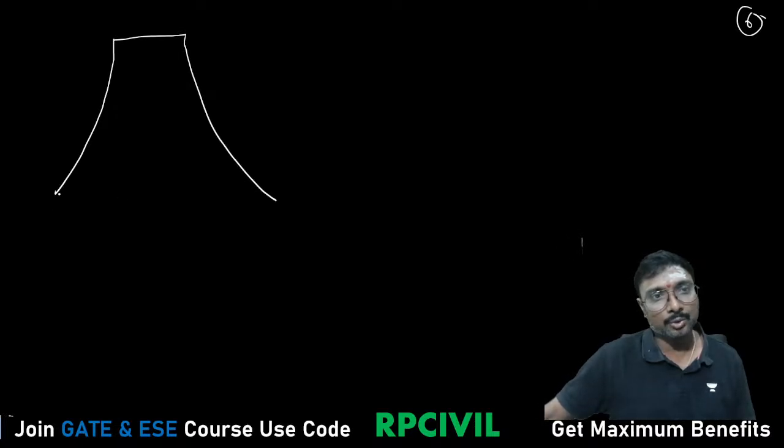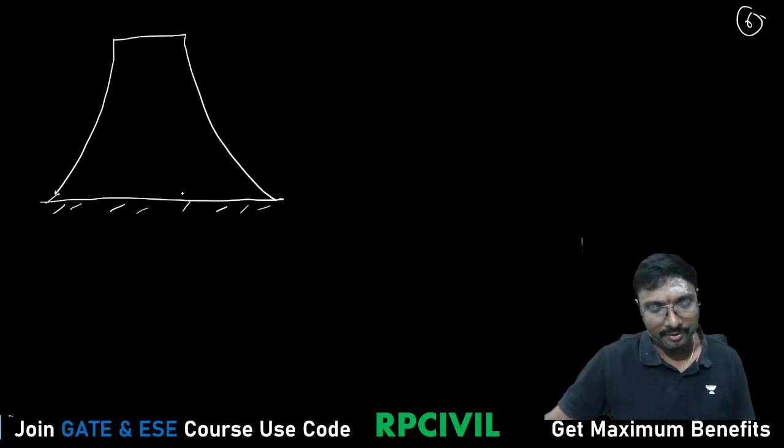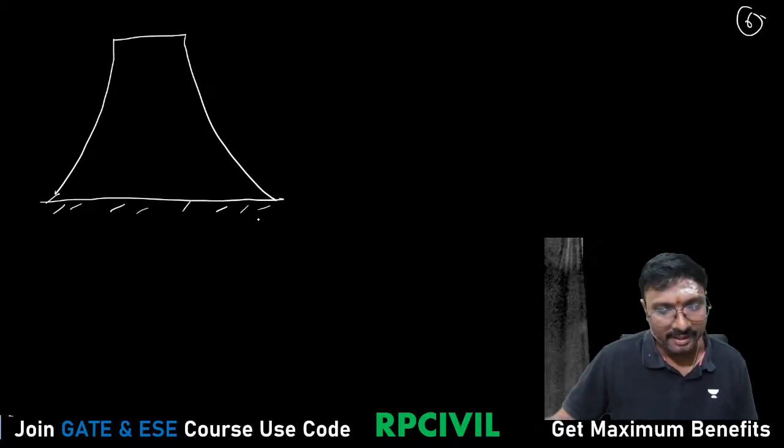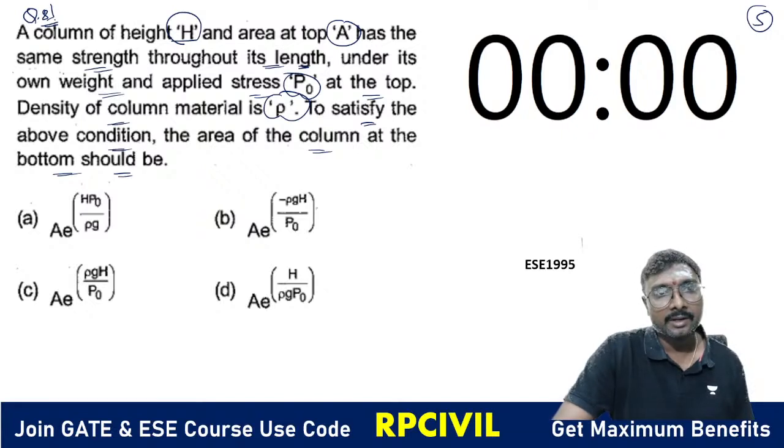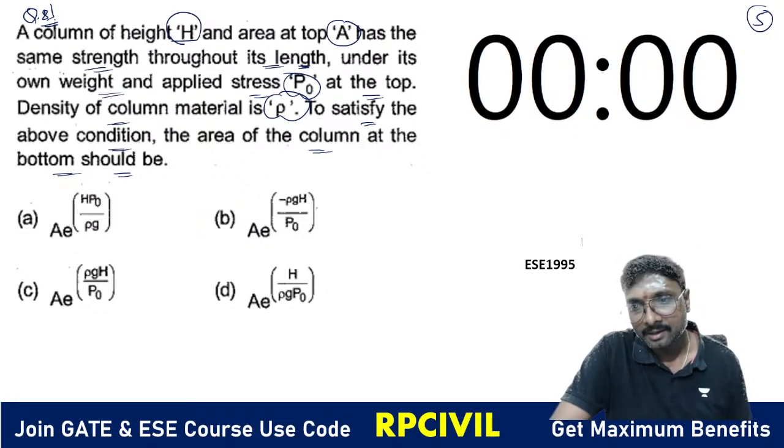Let us say this is your pier or this column, whatever it is. You are asked to identify this area at the bottom. Now if you observe what is applied, P naught is the load or stress applied. Applied stress P naught, right? Stress is P naught only.